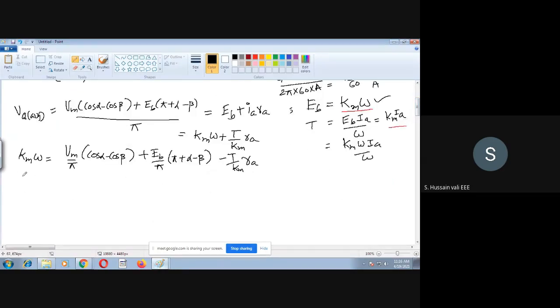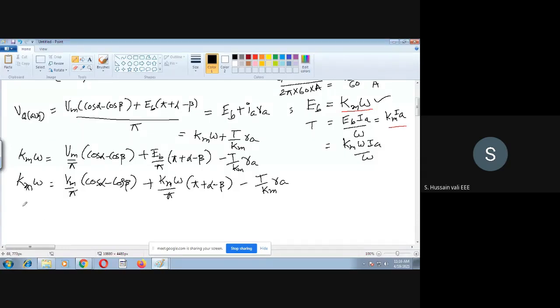Once again, Km into omega is equal to Vm by pi into cos alpha minus cos beta, plus we can write Eb as Km into omega once again by pi into pi plus alpha minus beta, minus T by Km into Ra. Then we take this Km omega to this side.